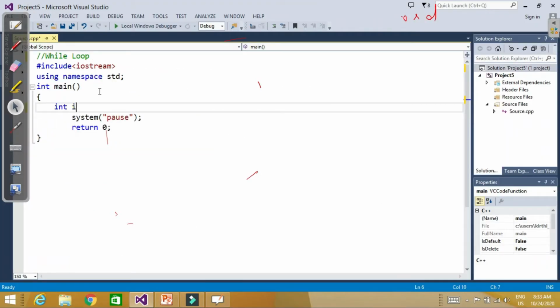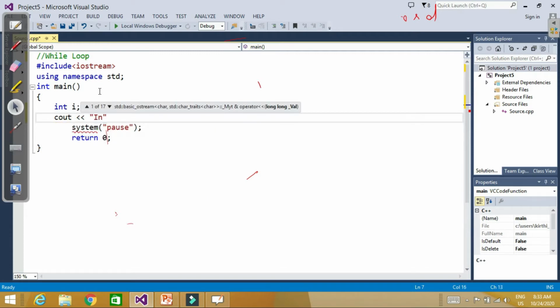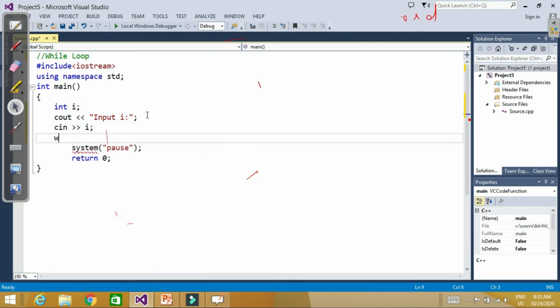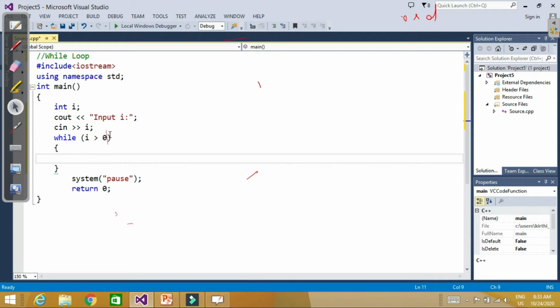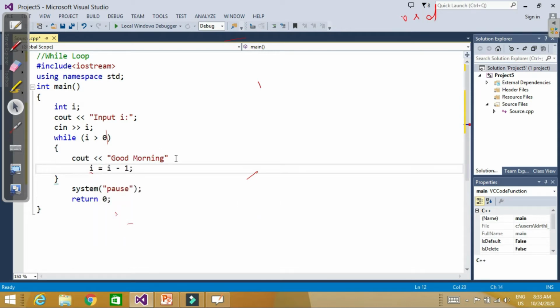Let's say I declare a variable I, and I will input the value of I here. Input I, okay, and let's say cin I, and now I write my while structure. This while is a keyword: while I is greater than 0, okay, and then I write cout good morning, and then I write I is equal to I minus 1.